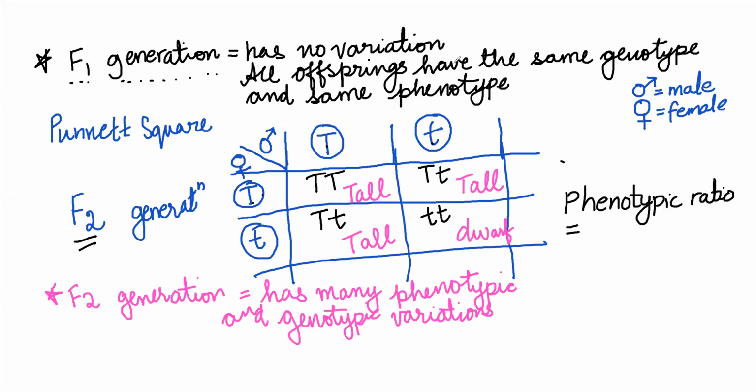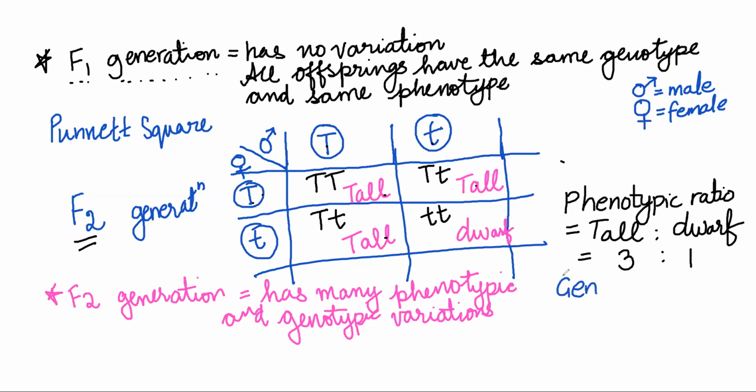The phenotypes that I'm getting are tall and dwarf. There are only two phenotypes, tall and dwarf. So how many talls? 1, 2, and 3. And dwarf is only 1. So the phenotypic ratio is 3 is to 1. Dominant character is 3 and recessive character is 1.